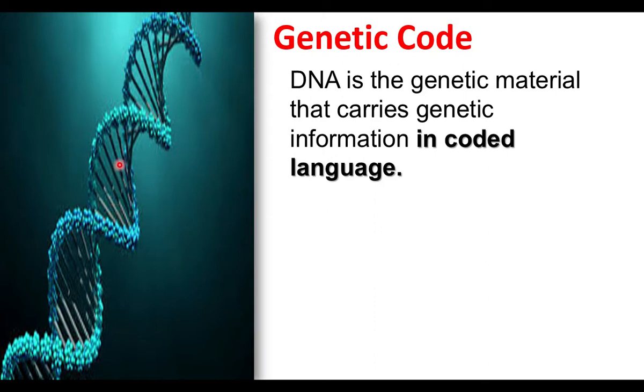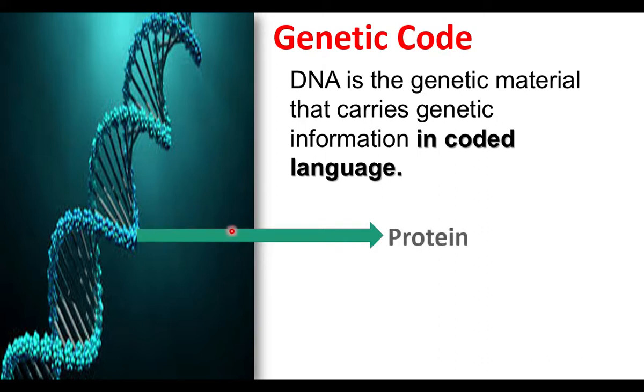DNA carries genetic information for the synthesis of protein. A part of the DNA carrying information for one protein is called a gene. Then what is protein? Protein is nothing but a polypeptide chain. Protein is made up of amino acids. Here the amino acids are connected by peptide bonds to form a polypeptide chain. So protein is called a polypeptide chain.